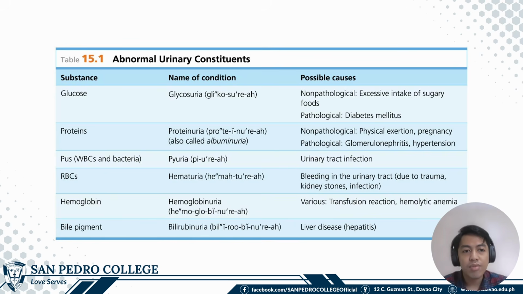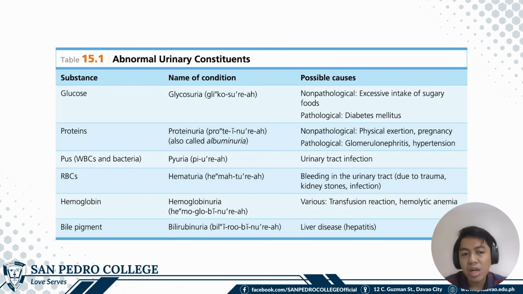Glycosuria is the presence of glucose in urine, and this may be because of the excess sugar intake of the person, or the person may also have diabetes mellitus already. If you have proteins in the urine, you may have proteinuria, or sometimes called albuminuria. This may be because of physical exertion or pregnancy, or some disorders or diseases include glomerulonephritis and hypertension.